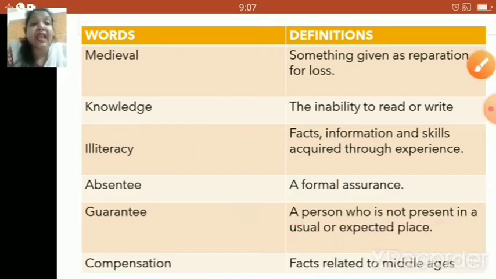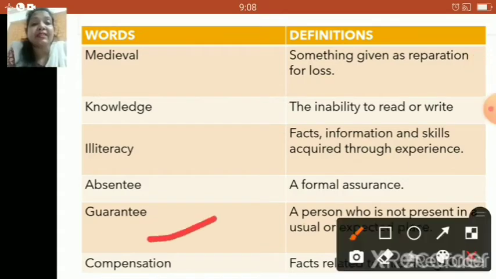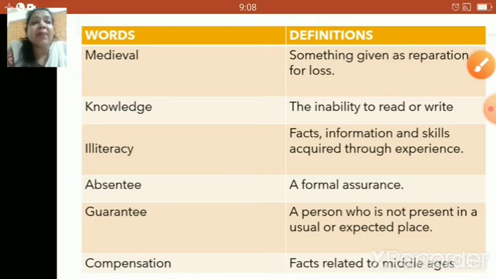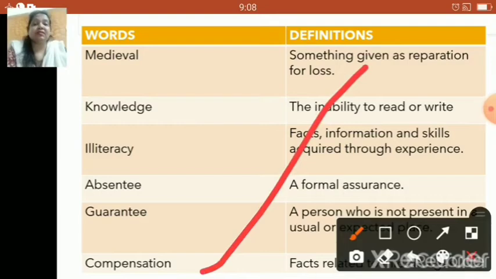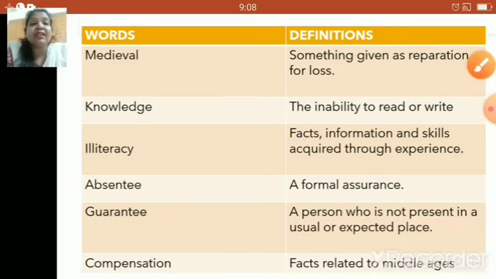Now the next one, guarantee. What do I mean by guarantee, children? It means a formal assurance, right? Next one, compensation. What do you mean by compensation? Something given as reparation for loss, right? Yes. So now we have done a quick match with the vocabulary words and the definitions. Now let us go to the next one.